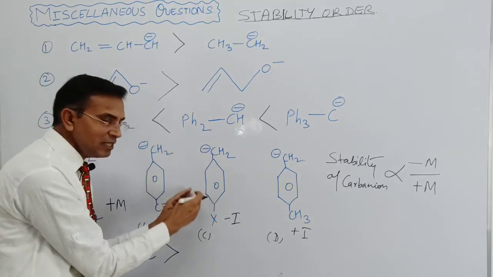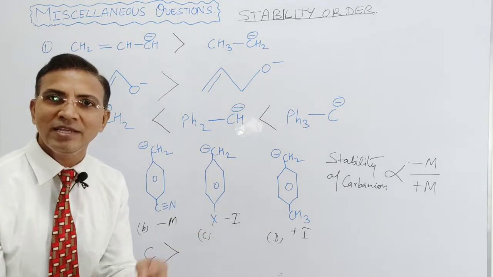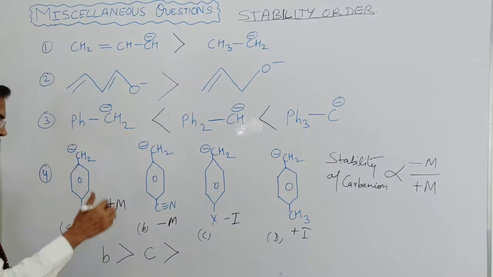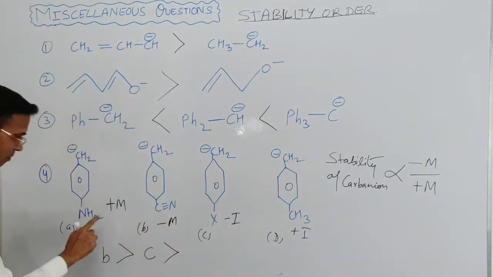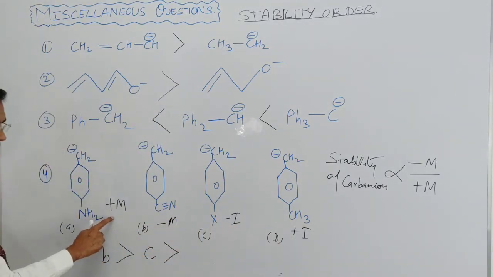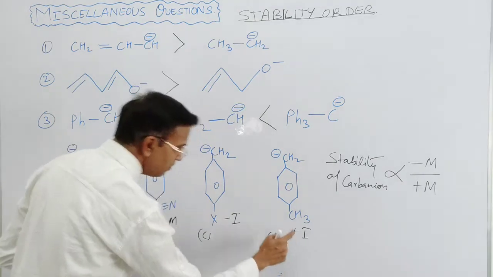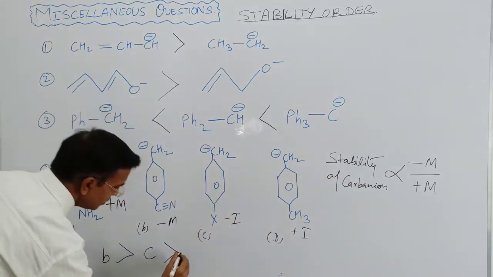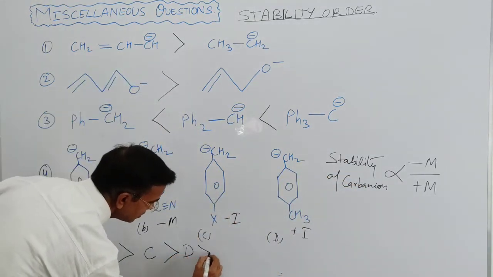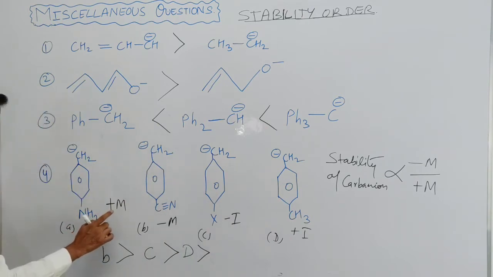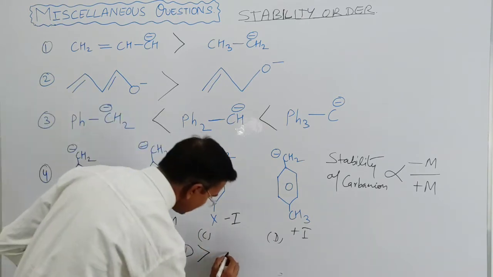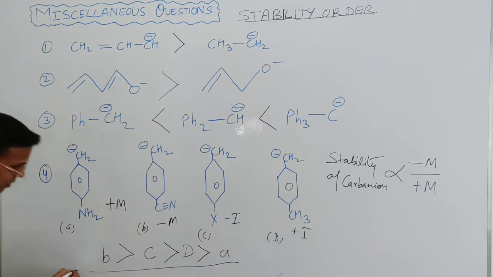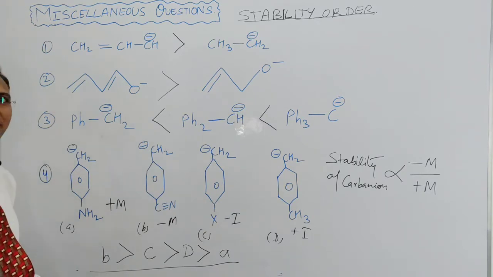When electron density decreases, the stability of the carbanion increases. That's why. Now plus M is more effective than plus I. So plus I is reciprocal, so D species, and then the plus M effect, that means the A species. So this is the stability order of the given question, right?